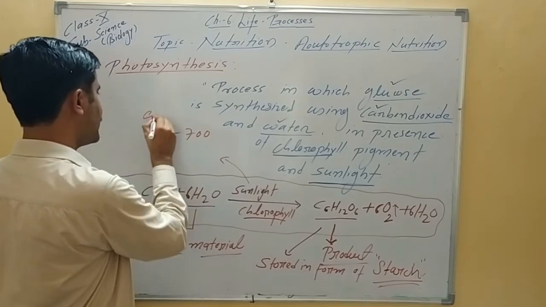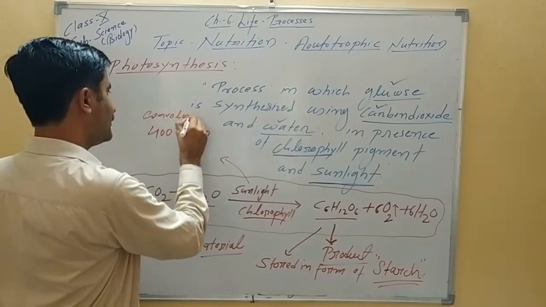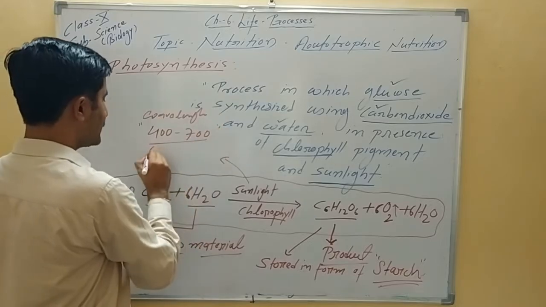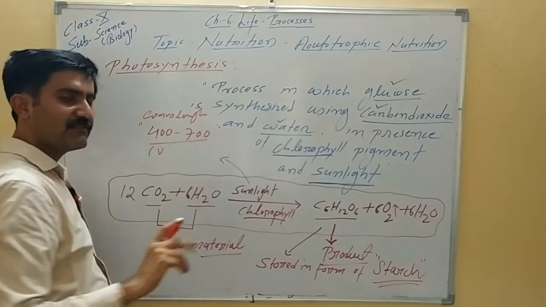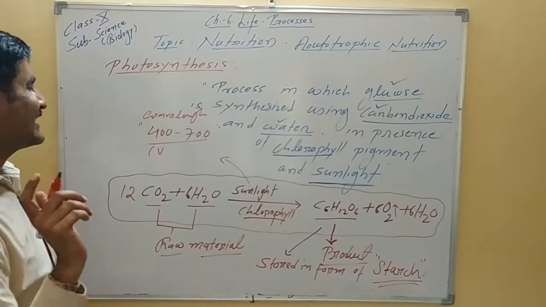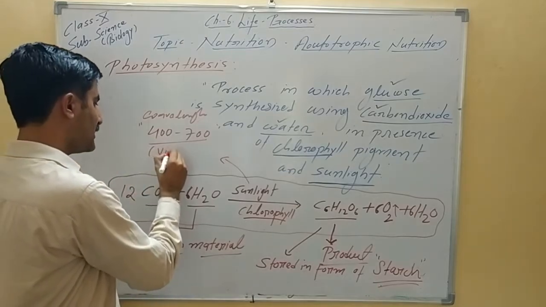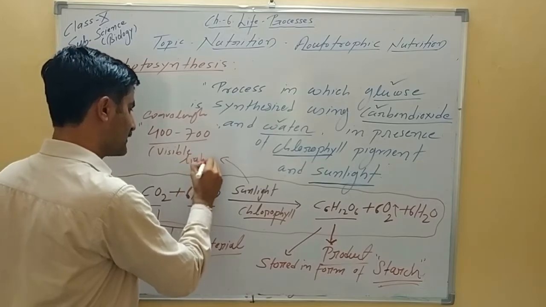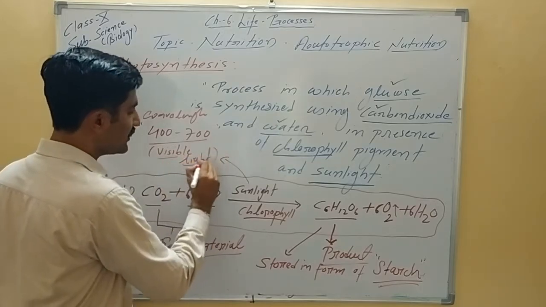This is for your knowledge, you can remember the wavelength, and this is visible light. Visible light has 380 to 680. But please keep in mind that plants use visible light for photosynthesis. This is very interesting to note here.